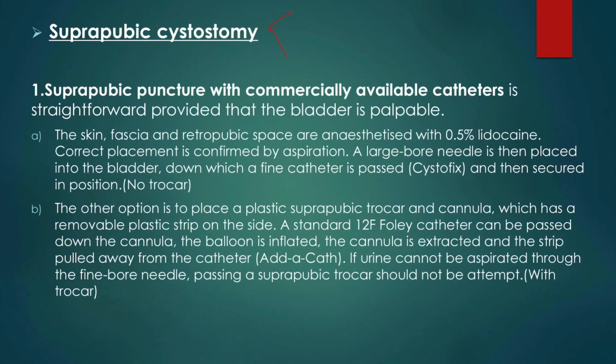Suprapubic cystostomy is done by grossly two ways: guidance methods or the direct method. Guidance methods here are being described as 1A, 1B and 1C. 1A is without trocar, 1B is with trocar, and 1C is by LP needle through the Seldinger technique.